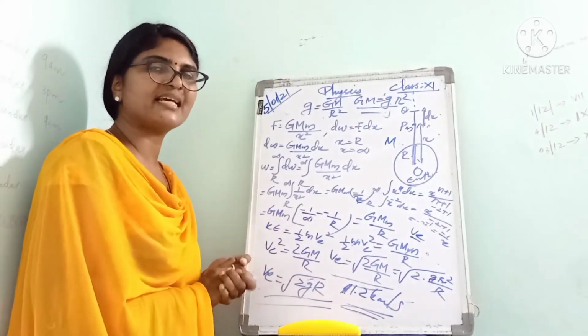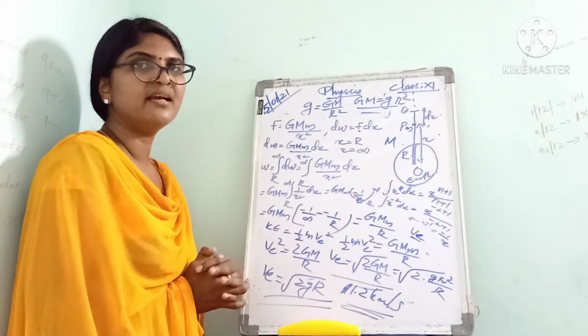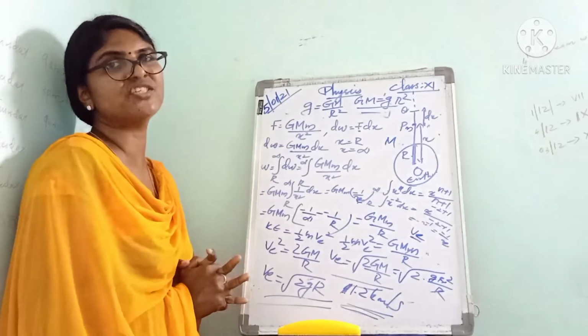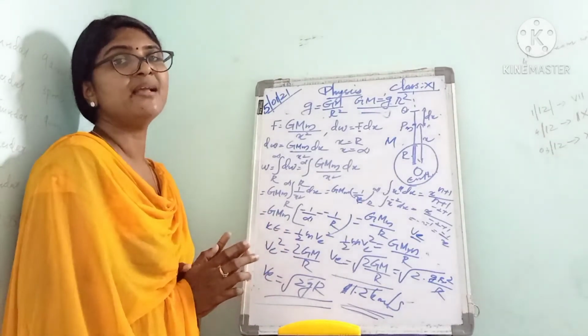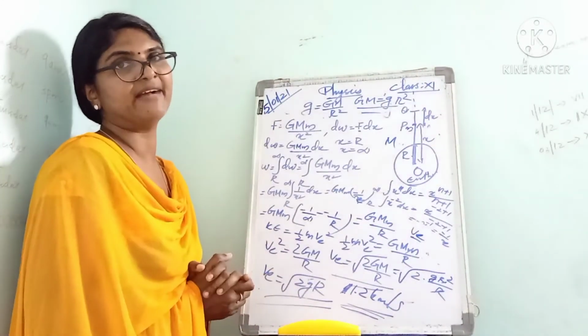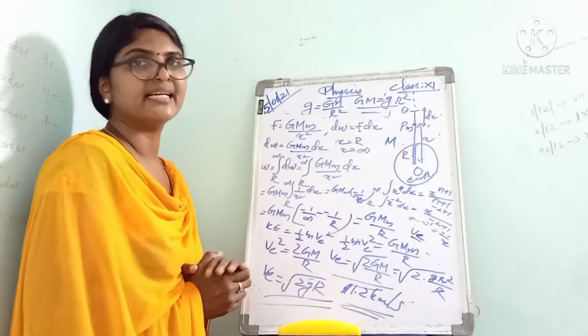Okay children, in today's class we have learned about gravitation and gravity. What is gravitation actually? The force of attraction between any two objects in the universe is gravitation, and the force of attraction between earth and any object placed on or near its surface is gravity. Listen to it, that is the difference between gravitation and gravity.